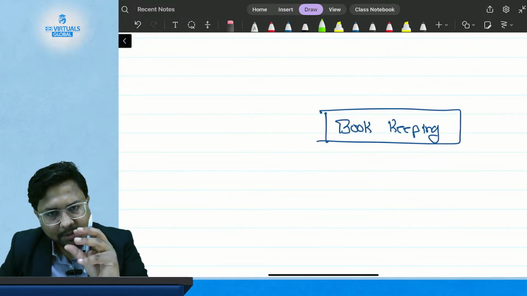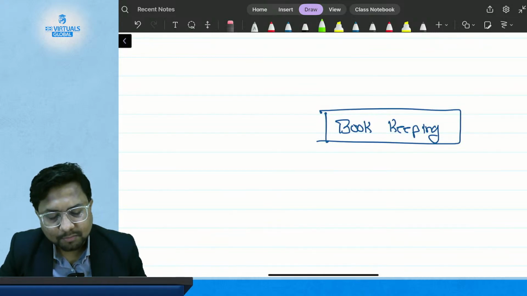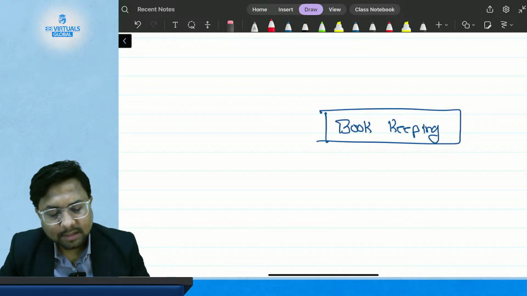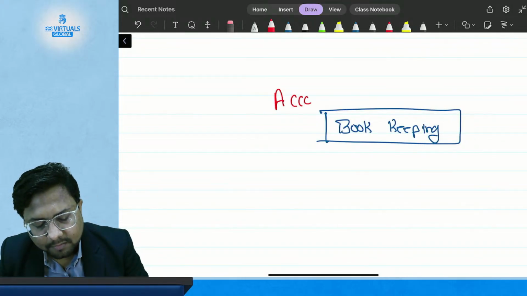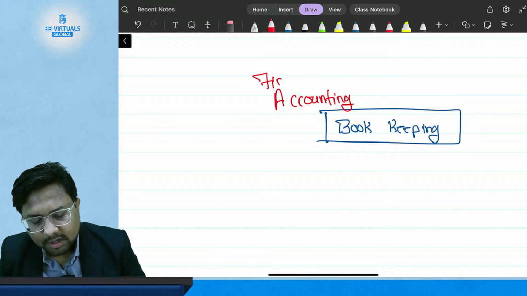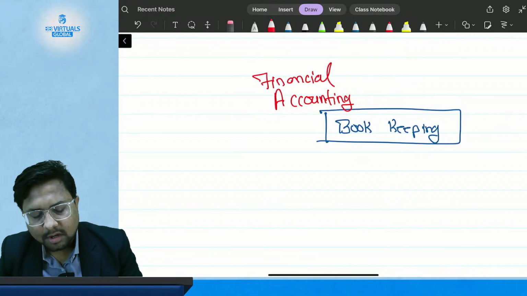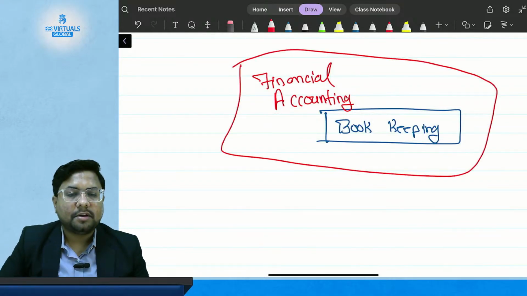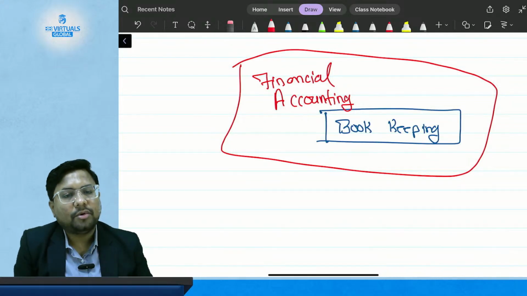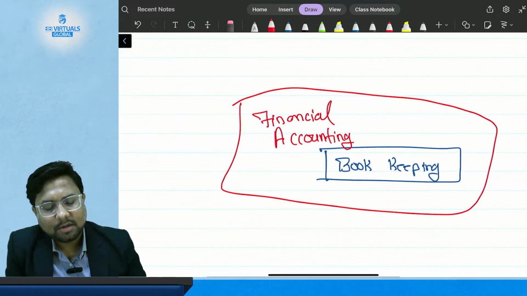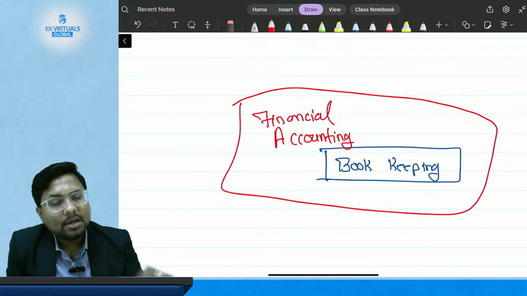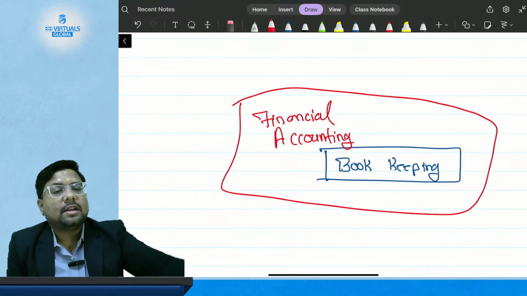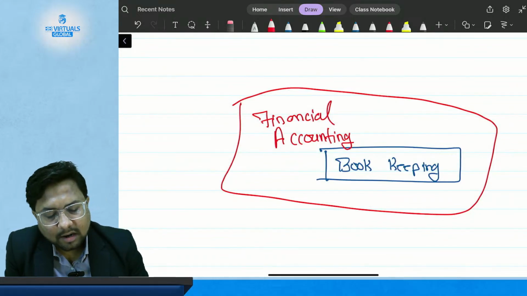Now, bookkeeping is a smaller term. The bigger term than bookkeeping is accounting. Which accounting? Financial accounting. So bookkeeping is a small term, financial accounting is a bigger term. Bookkeeping comes under financial accounting, and financial accounting covers bookkeeping. So recording the transaction is bookkeeping; analyzing, summarizing and classifying the transaction is called financial accounting.